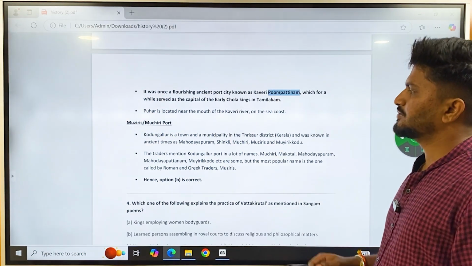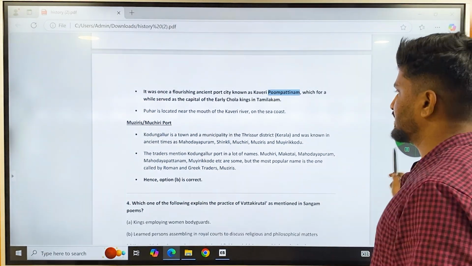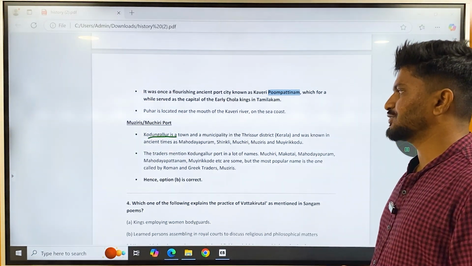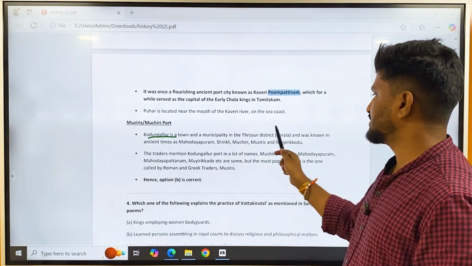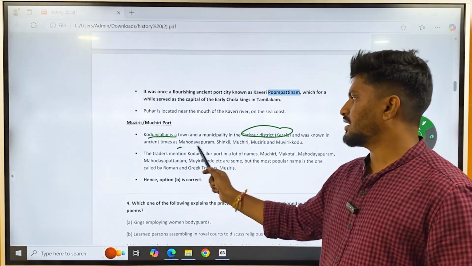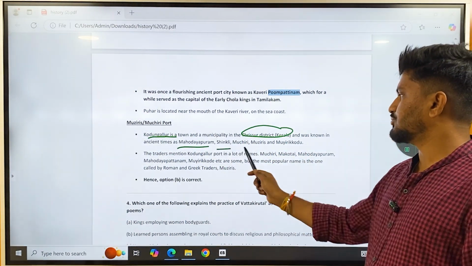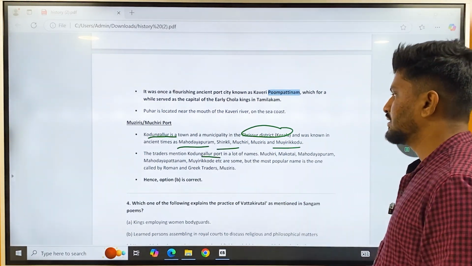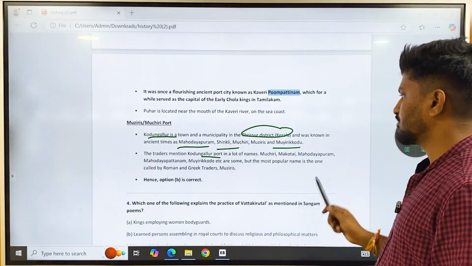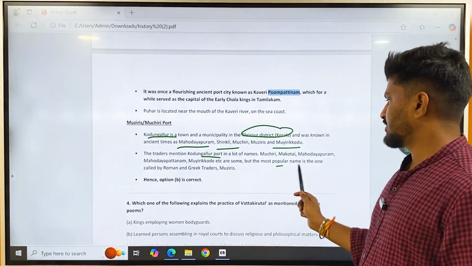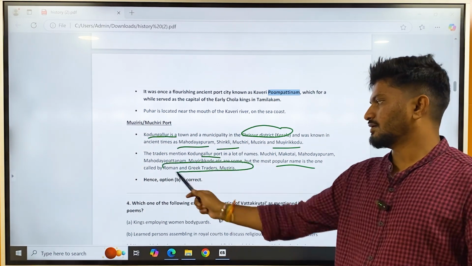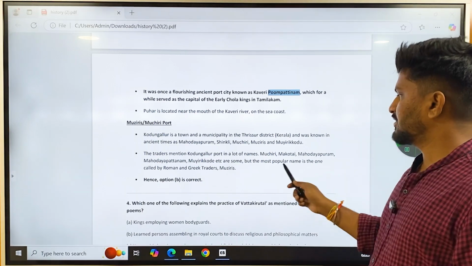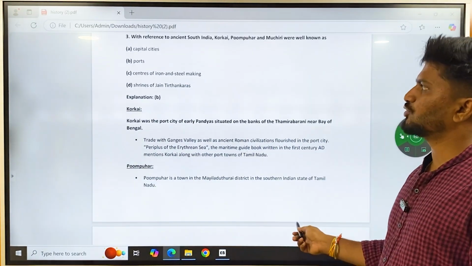And then there is Muchiri port, or Muziris. Muchiri is Kodungallur, a town and municipality in the Thrissur district presently, and was known in ancient times as Mahodayapuram, Shinkli, Muchiri, Muziris or Muriyakundam. Traders mention Kodungallur as a port by a lot of names, and the popular name used by Greek and Roman traders is Muziris. It is popularly known as Muziris, but it has been known by various names. So the correct answer is B, ports.